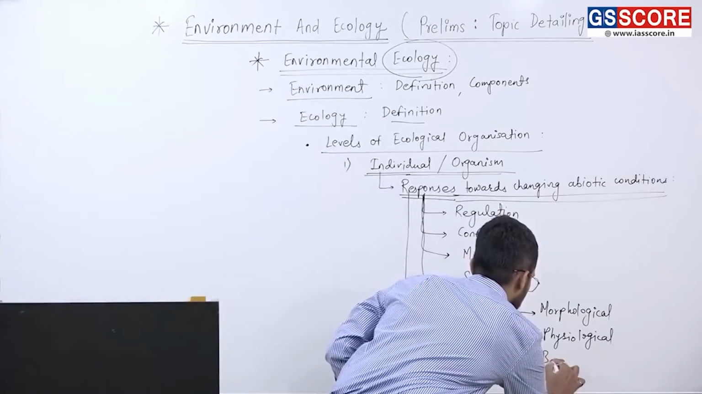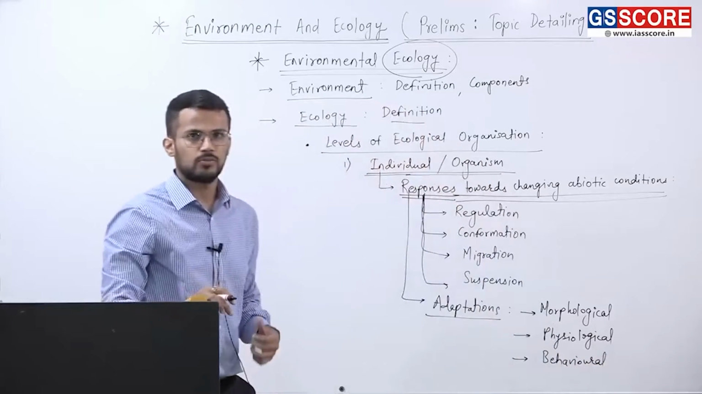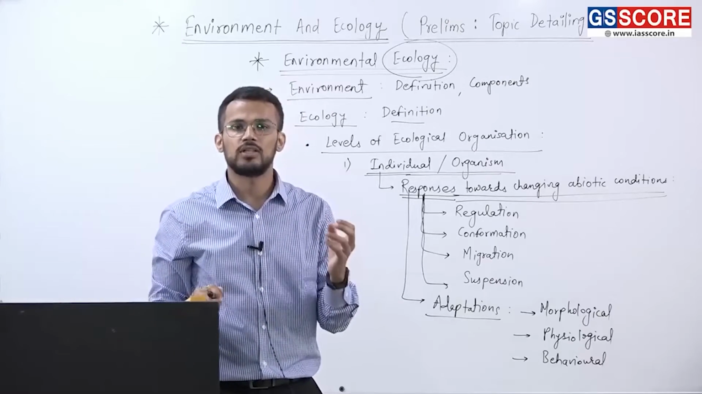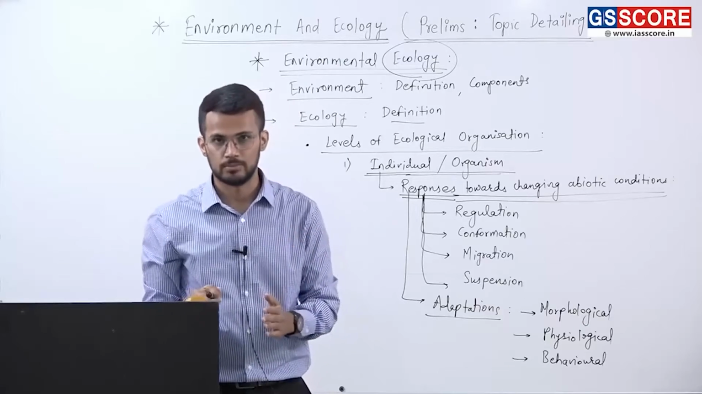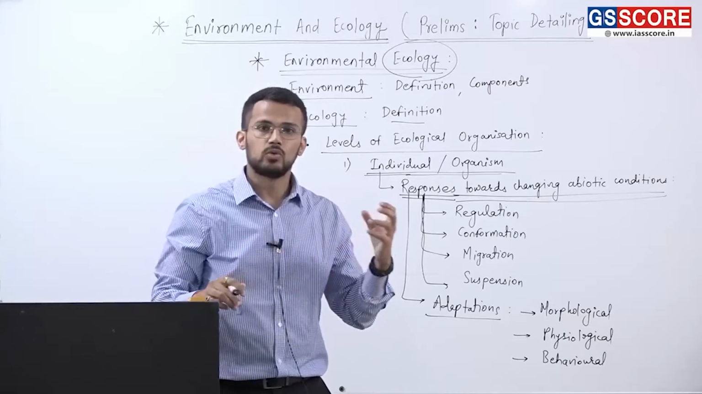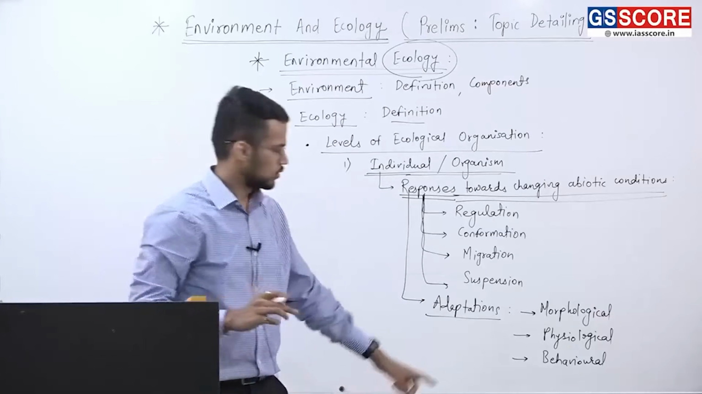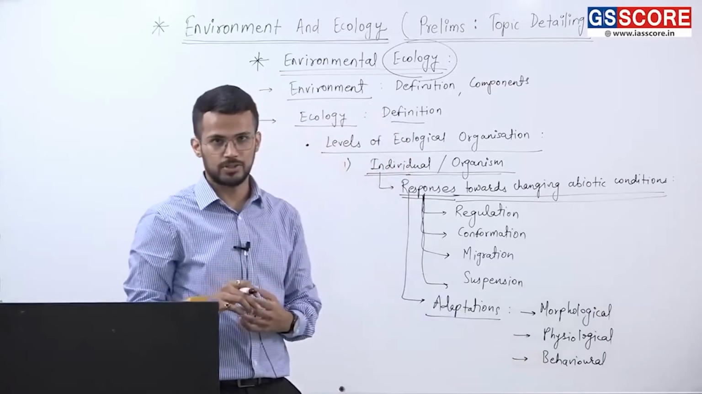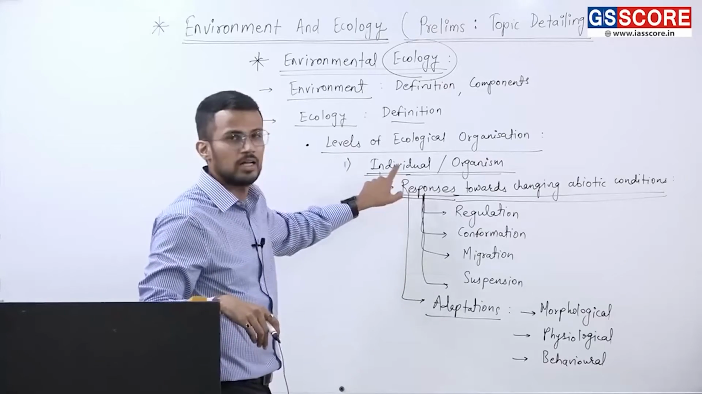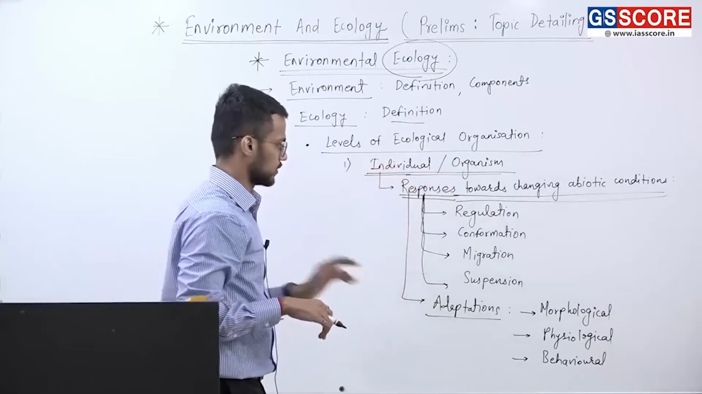Third is behavioral. Behavioral adaptation. Right? For example, the animals living in desert area, they carry out their activities during night time. During day, to escape intense heat, they sleep. And that's why those organisms which are active during night time are called as nocturnal. So it is a kind of behavioral adaptation. Fine. So these different aspects are important under the level of individual or organism.